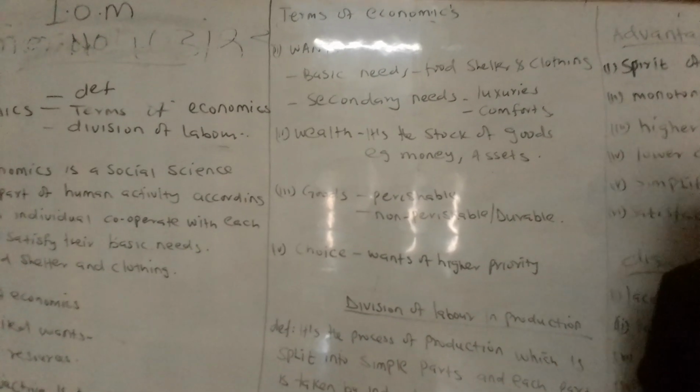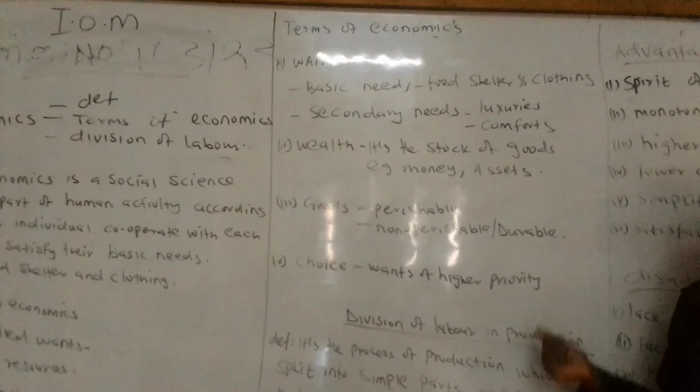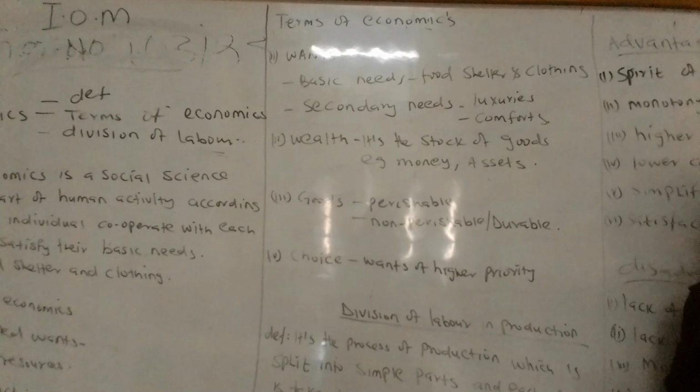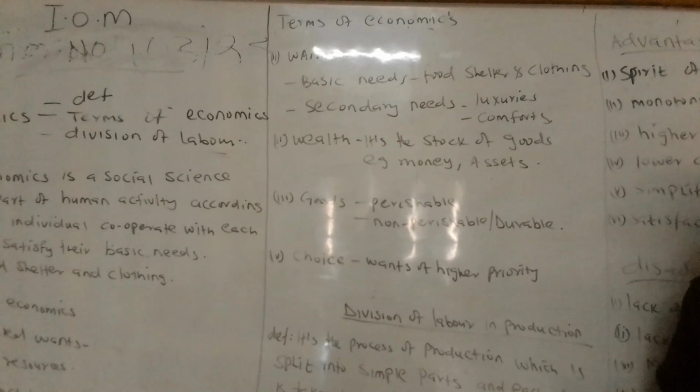When we talk of non-perishable or durable goods, those are goods like cereals, maize, and beans. That means you can store them for a longer period before they expire, maybe for the whole year or more than one year.